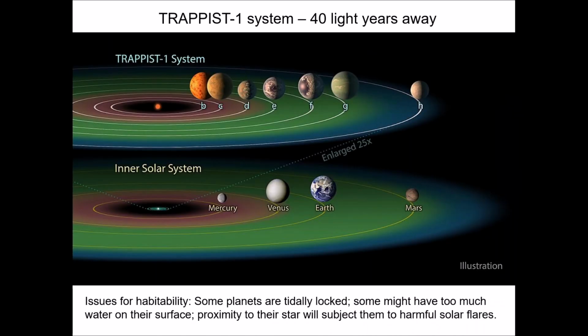Now this next one wasn't a Kepler discovery, but it is a really fascinating discovery, and it's something that revealed to us a whole system of terrestrial-like planets. It's called the TRAPPIST-1 system. TRAPPIST is the name of the telescope facility, or a telescope project, that discovered this system. And it's somewhat nearby.